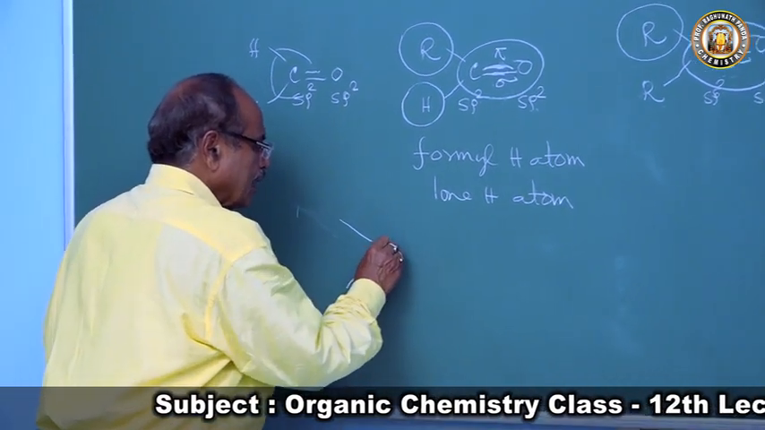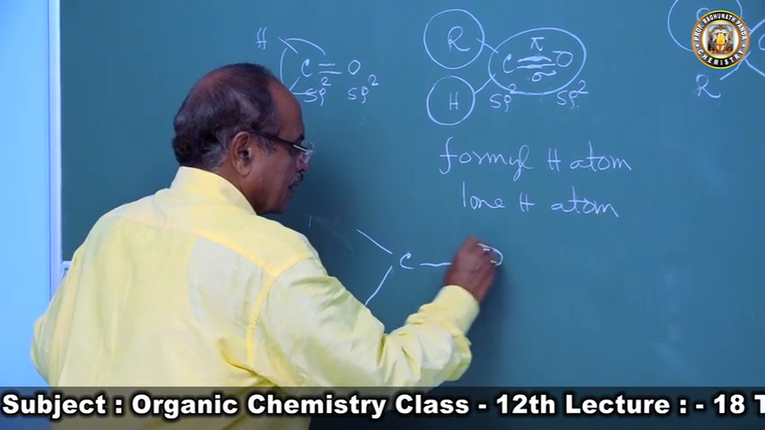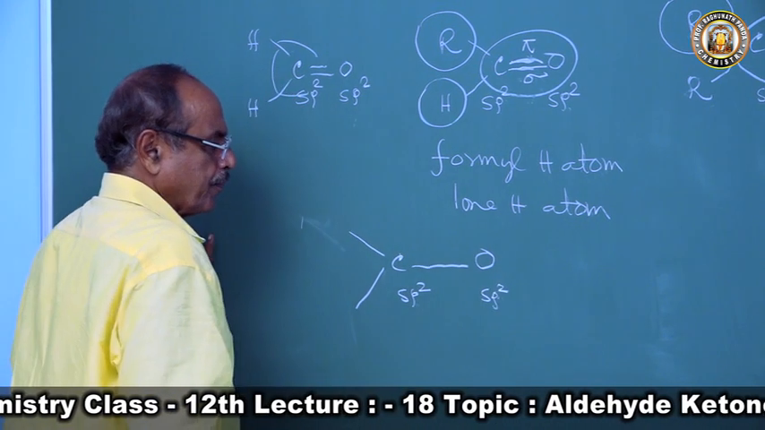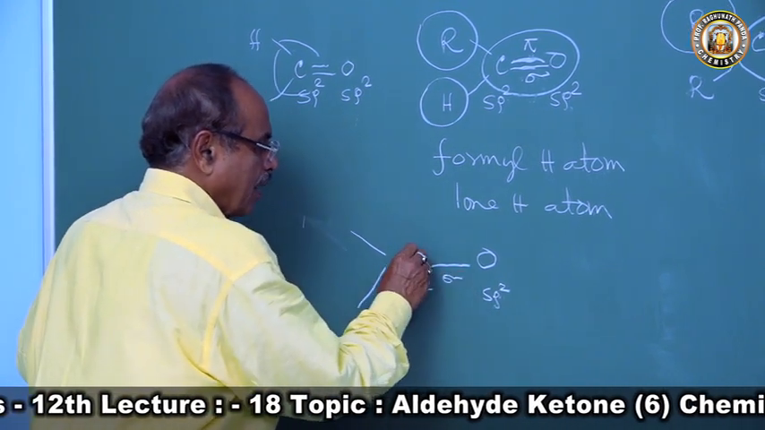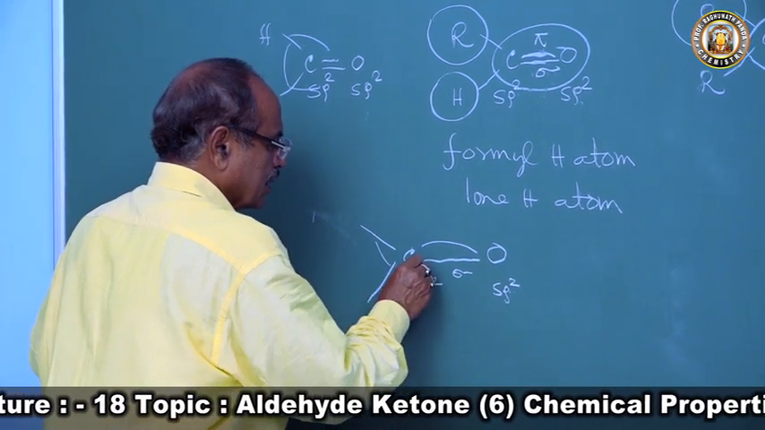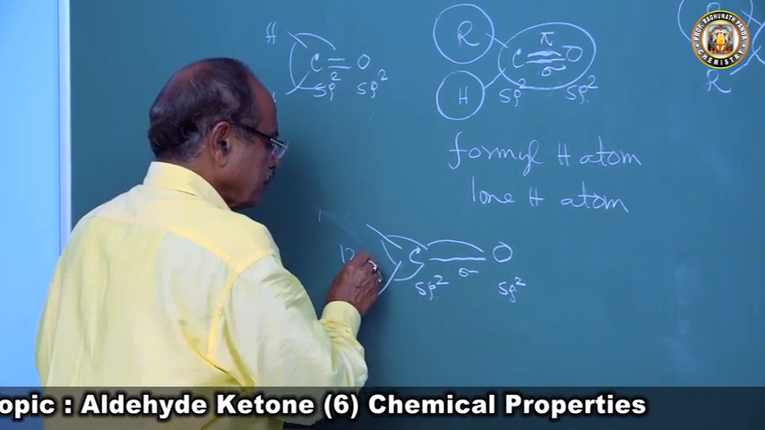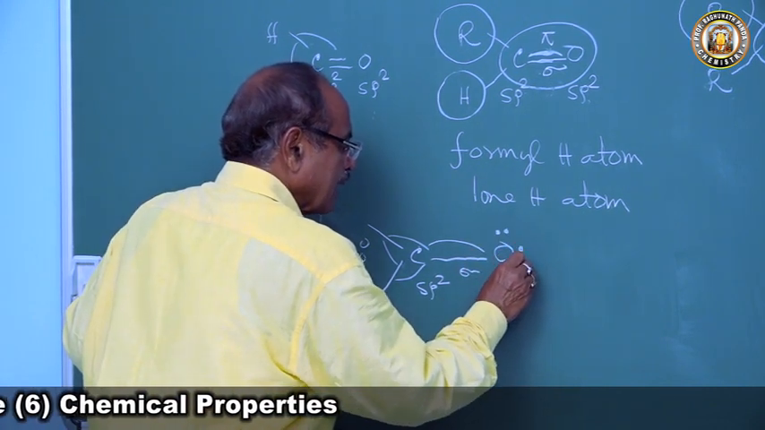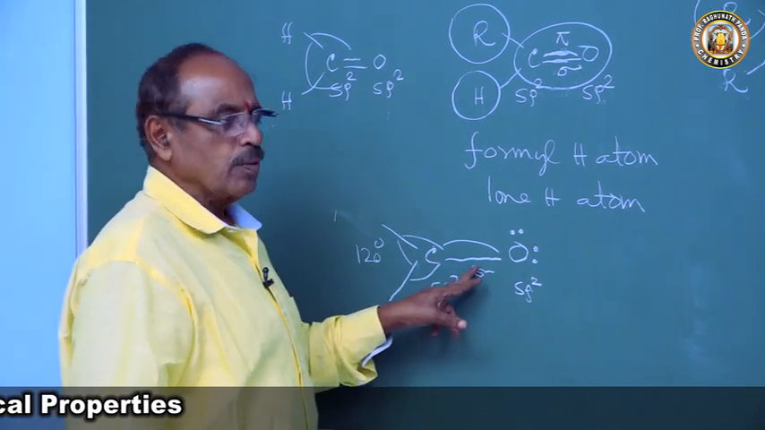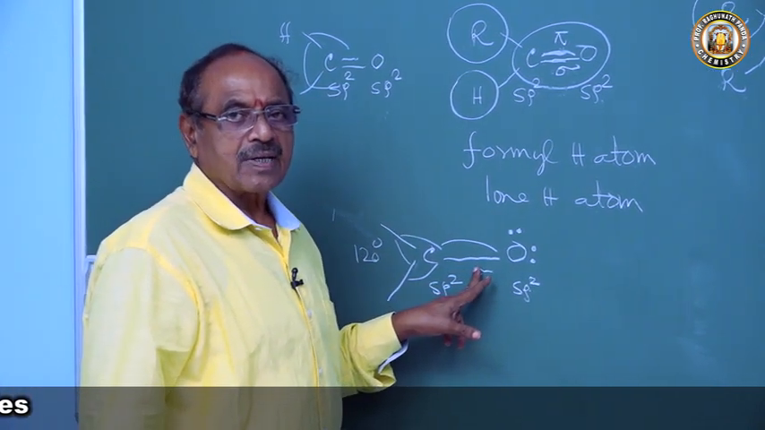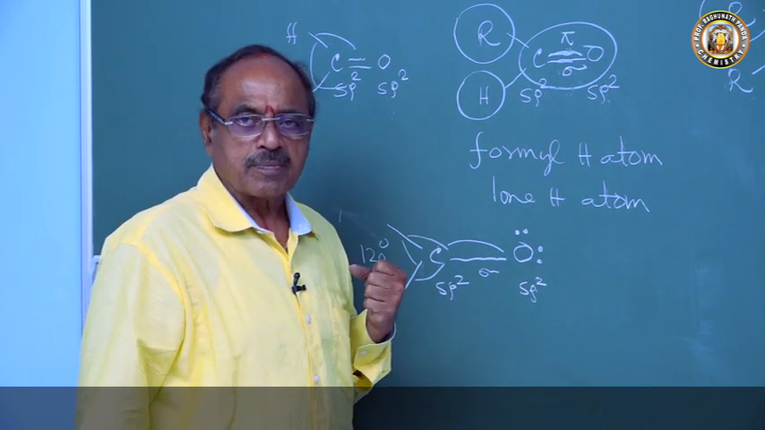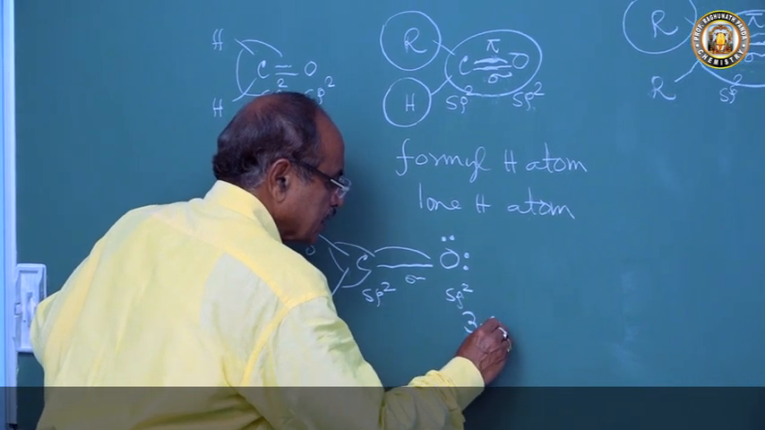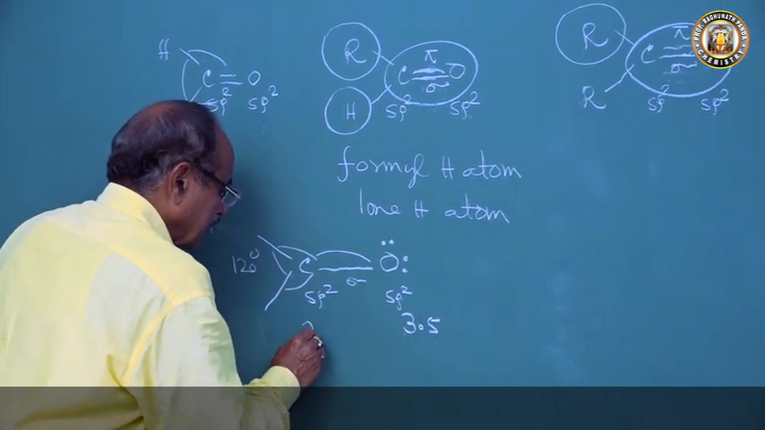What is the carbonyl group? In the carbonyl group, the carbon atom is in the sp2 hybrid state and the oxygen atom is in the sp2 hybrid state, bonded to each other by a sigma and a pi bond, and all these bond angles are 120 degrees. And what more, the oxygen atom has two unshared pairs of electrons in the non-bonding orbital. And what more, the electronegativity of oxygen is 3.5 and carbon is 2.5.